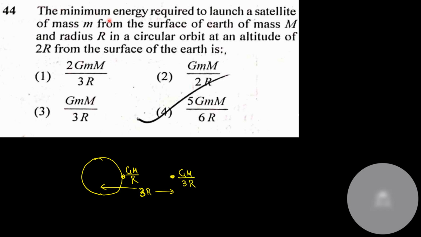The minimum energy is initial minus final. So the energy required would be GMm by R minus GMm by 3R. So 1 minus 1 by 3 is nothing but 2 by 3 GMm by R. So 2 by 3, option number 1.